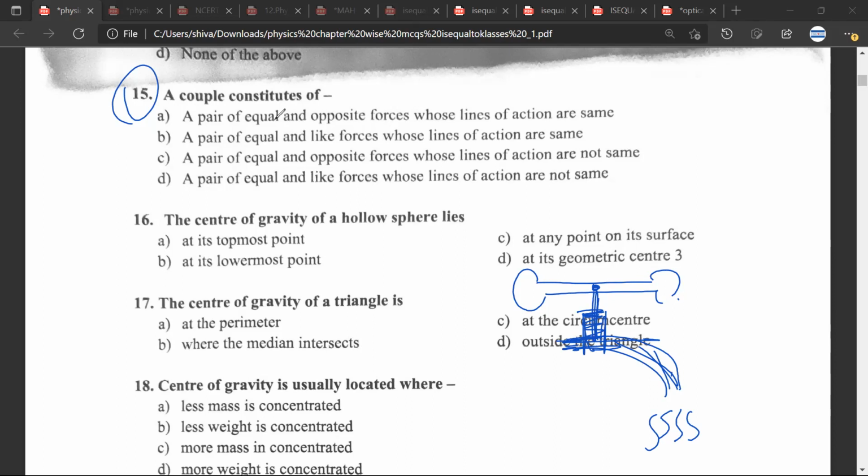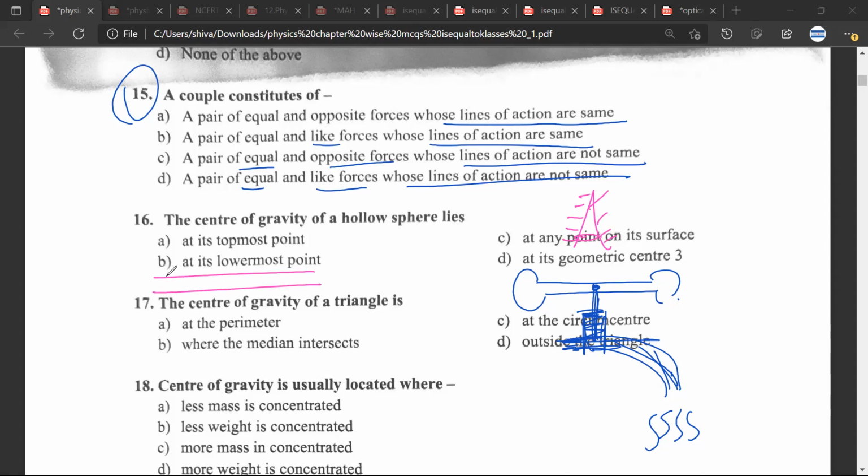A couple consists of equal and opposite forces whose line of action are same, equal and like forces whose line of action are same, equal and opposite forces whose line of action are not same, or equal and like forces whose line of action are not same. So if I look at this tap from above, this is how it would look to me. Now if I want a couple, the couple should look something like this. This force is equal to this force, and the line of action of this force and the line of action of this force are different.